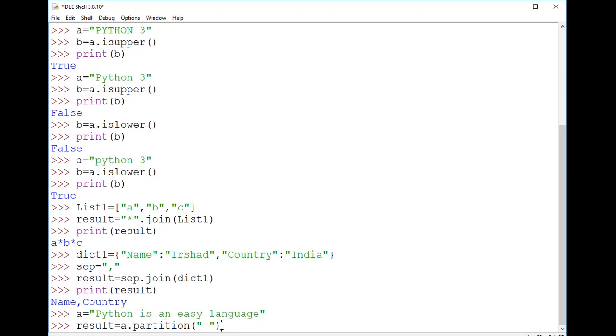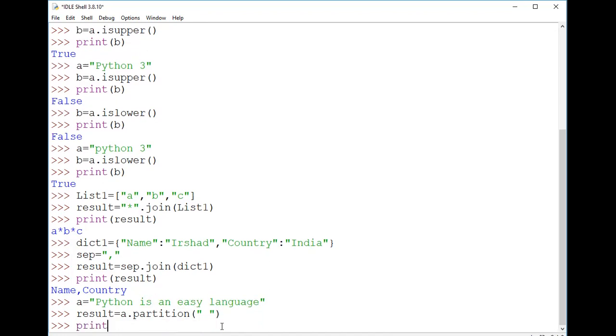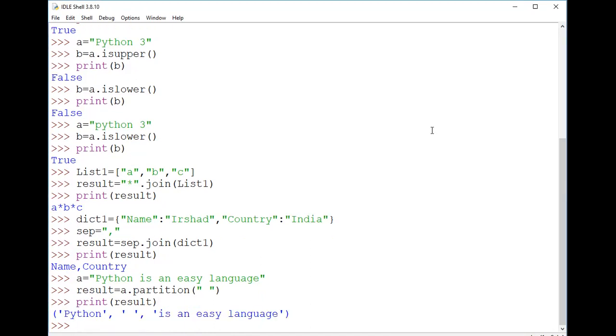If I print this result, yes, we can see the same thing. Just now I said this is my first space because it always goes for the first occurrence. Before this is Python, so Python has been taken as the first part, then the actual space is the second part, and the third part is the remaining part of the string.